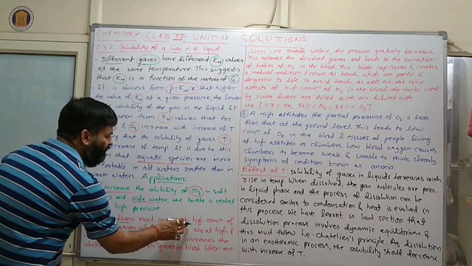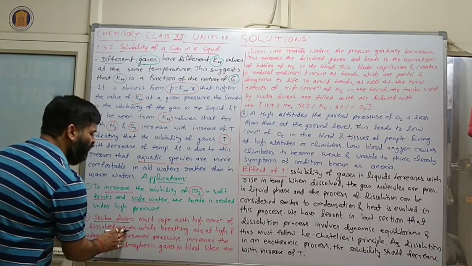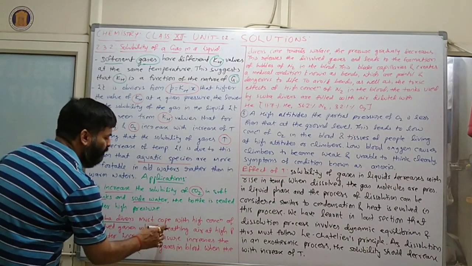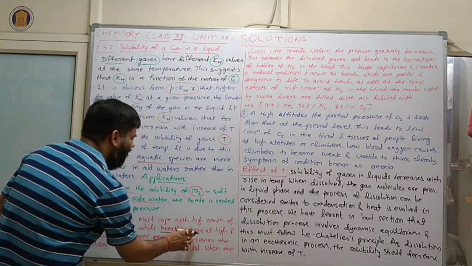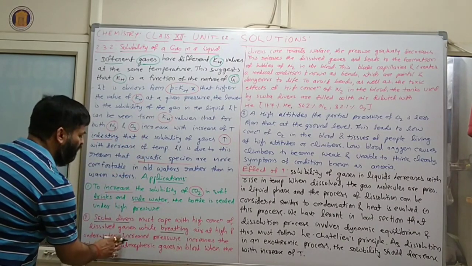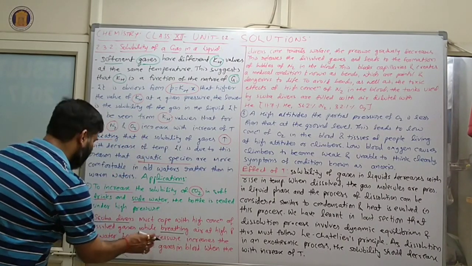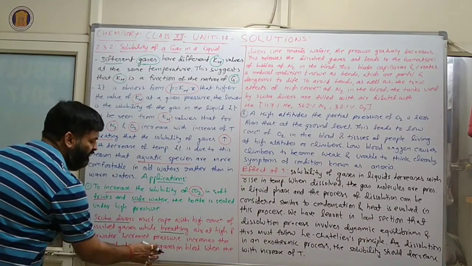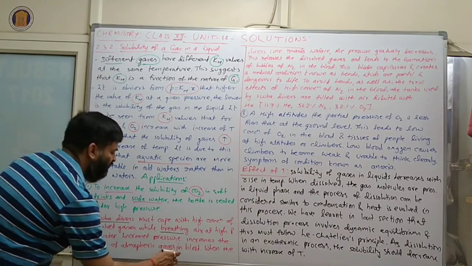divers must cope with a high concentration of dissolved gases while breathing air at high pressure underwater. Increased pressure increases the solubility of atmospheric gases in blood. Clear?